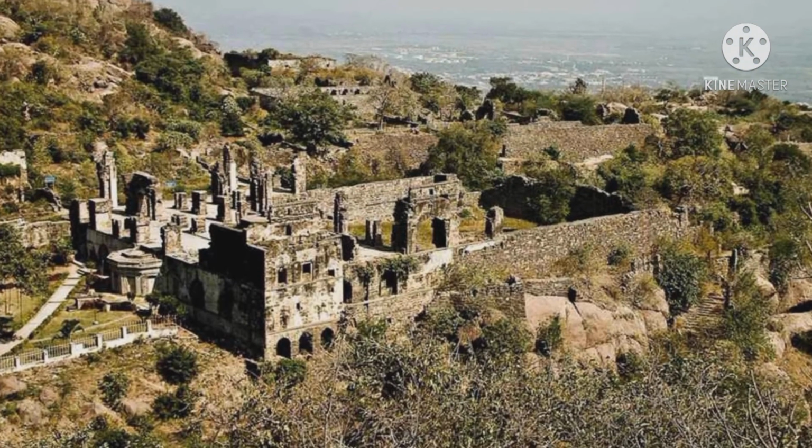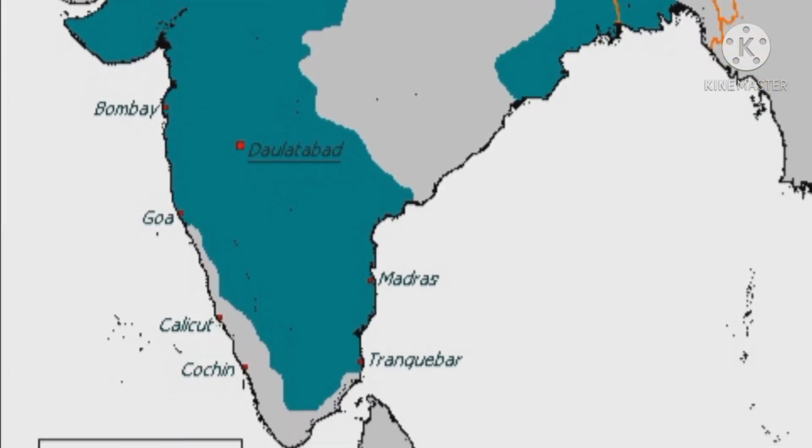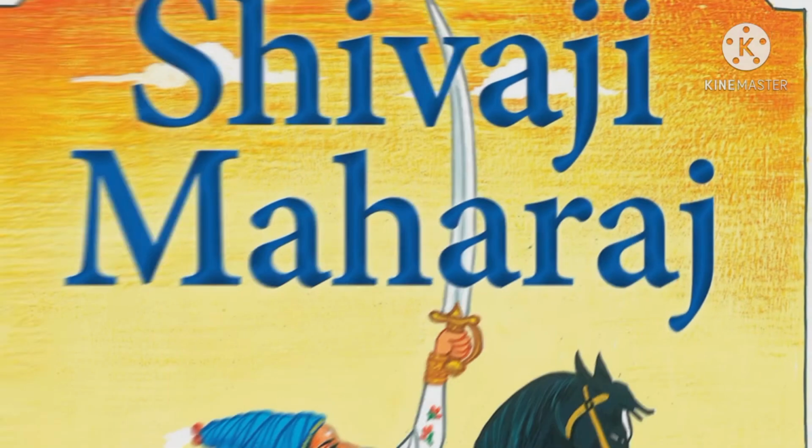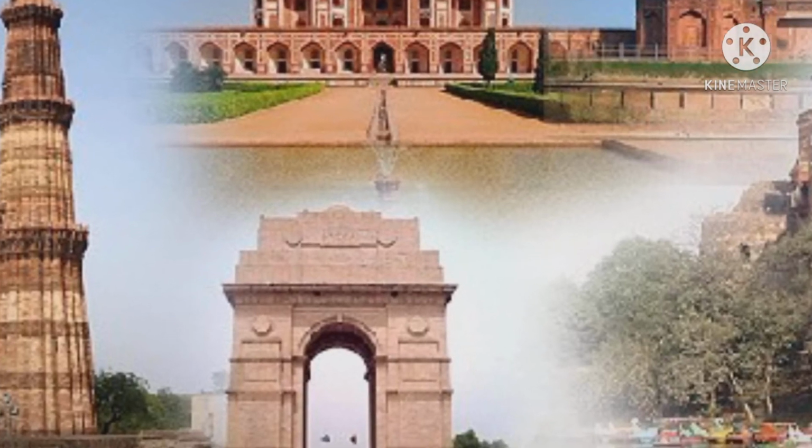Babur, who defeated Ibrahim Lodi in the Battle of Panipat in 1526, established the Mughal rule. Akbar and Aurangzeb played an important role in the expansion of the Mughal Empire. Different centers of power existed in western and southern India during the medieval period. Then we can start the chapter.